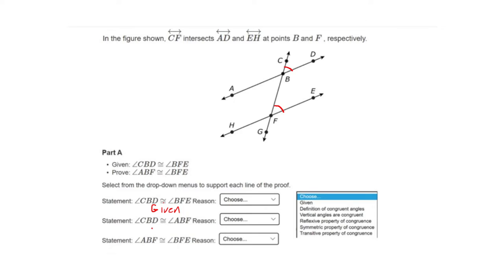Then it says CBD congruent to ABF. ABF is right here. Why is that congruent? Well, look at these two angles. CBD's here, ABF's here. It's just like the last problem. Hint, hint: these are vertical angles, right? So this third reason: vertical angles are congruent.